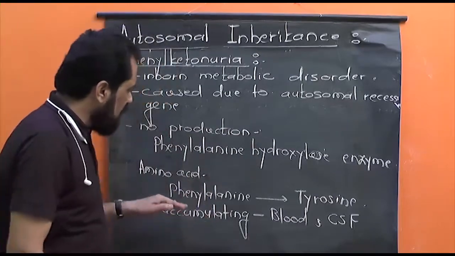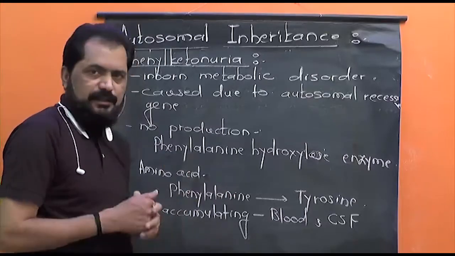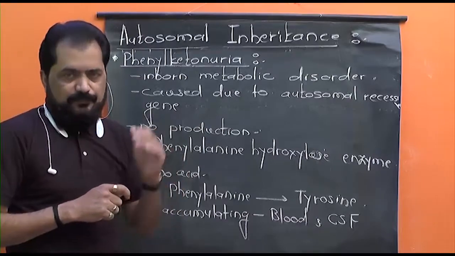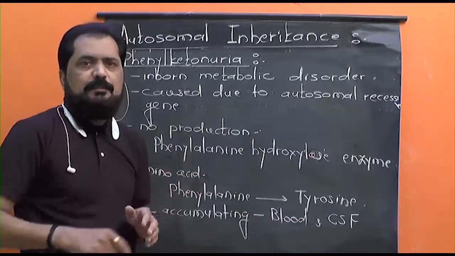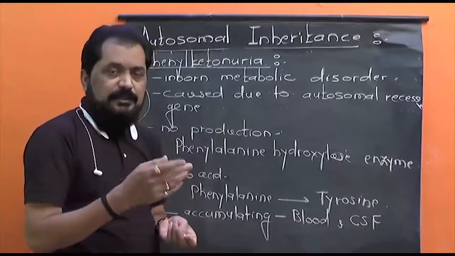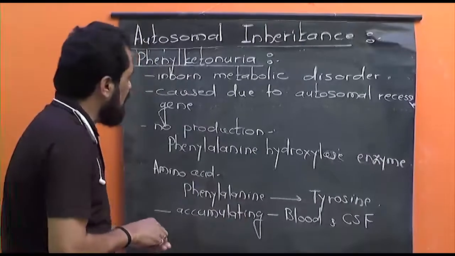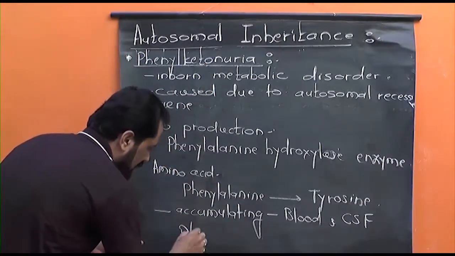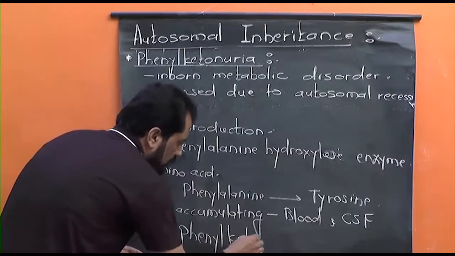Now, the excess of phenylalanine, the amino acid that has increased in the blood, is excreted in urine. This phenylalanine is thrown out in the form of urine. And the appearance of phenylalanine in urine is known as phenylketonuria. That is, this condition is called phenylketonuria.